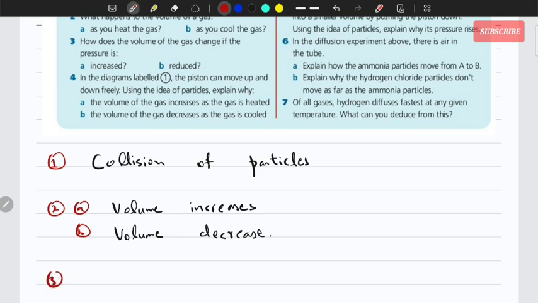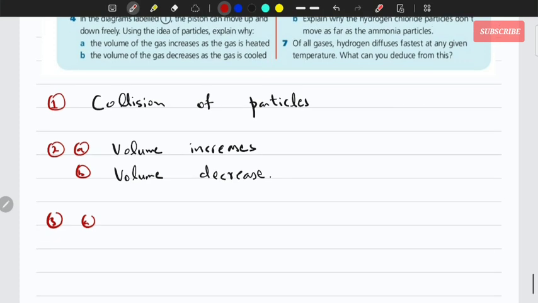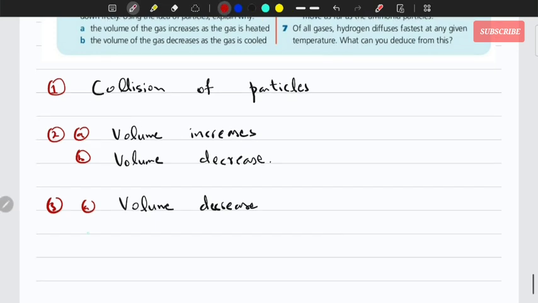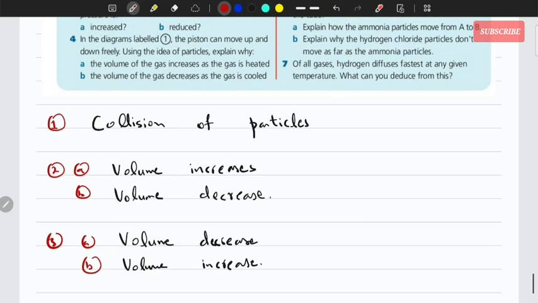Number 3, part A. How does the volume of the gas change if the pressure is increased? If the pressure on the gas increases, the volume decreases. Okay? And if you decrease the pressure on the gas, the volume would increase. Obviously at a constant temperature.